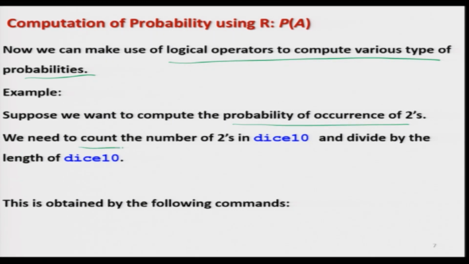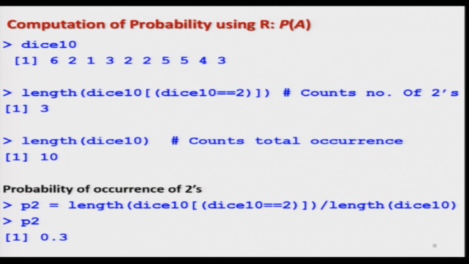We need to count the number of 2's coming in the outcome of the values stored in the data vector dice10. And we will divide it by the total number of observations, which is obtained by finding the length of the dice10 vector. So, you can see here how many values there are in dice10: 1, 2, 3 values. Now, the question is: how are you going to find out which of the values in this data vector are exactly equal to 2?